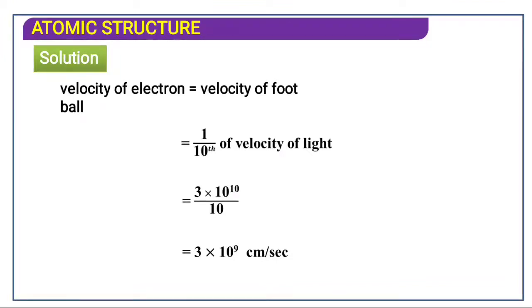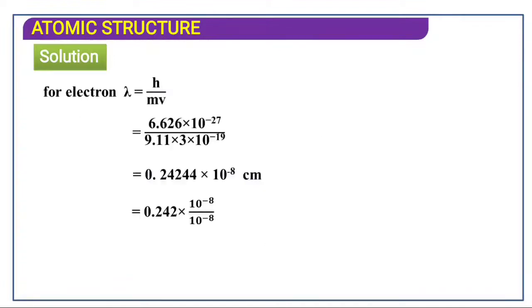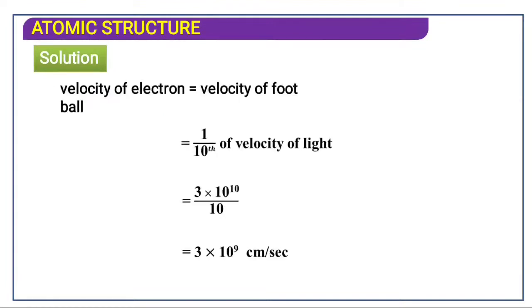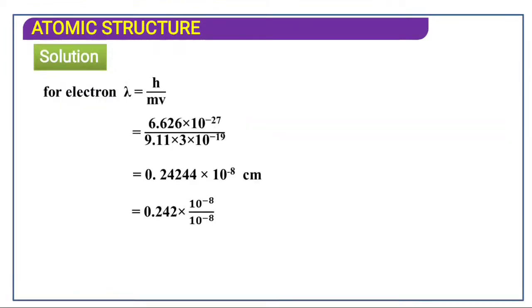Velocity of light is 3 into 10 raised to 8 meter per second. If you convert into centimeter, it will be 3 into 10 raised to 10, and 1/10th of that will be 3 into 10 raised to 9 centimeter per second. That will be equal to the velocity of the electron. Lambda is equal to h upon mv. h is the Planck constant, 6.626 into 10 raised to minus 34 joule second. Now in the lower unit it is 10 raised to minus 27 erg second.